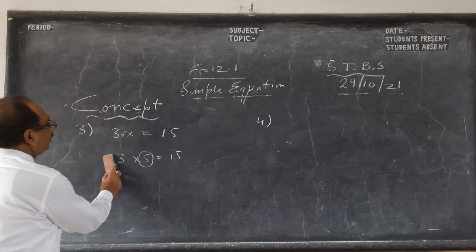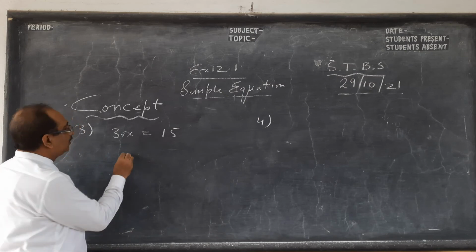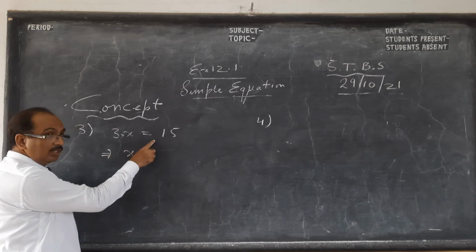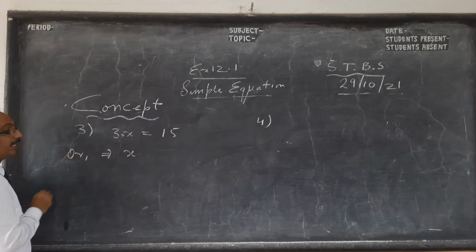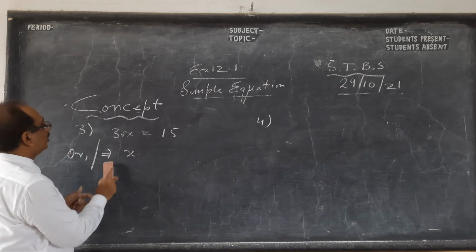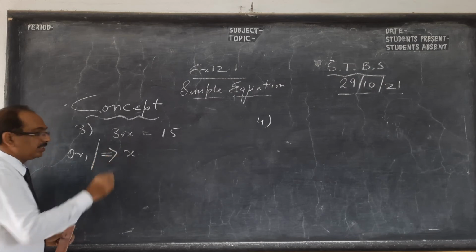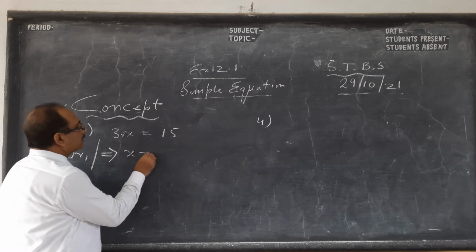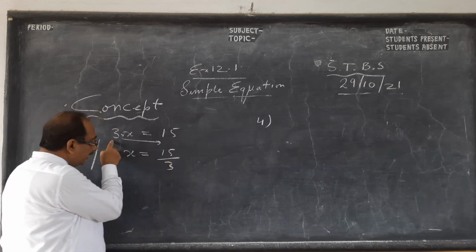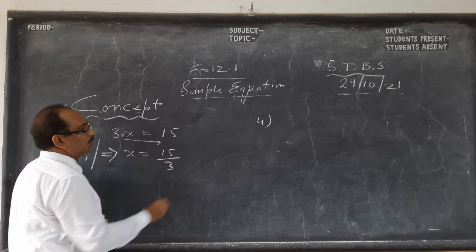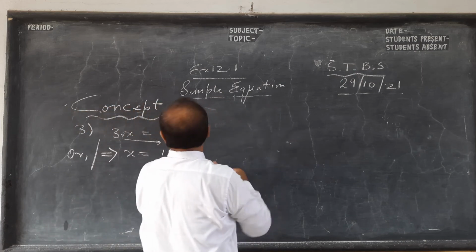So what we do here, listen carefully. The shortcut method is: when the equal to sign is there, put implies. In my time, my father used to write therefore. Now this sign is called implies, an equal to sign with an arrowhead. The x with 3 into becomes division. Into on this side, up goes down. Same thing I'll teach you parallelly.